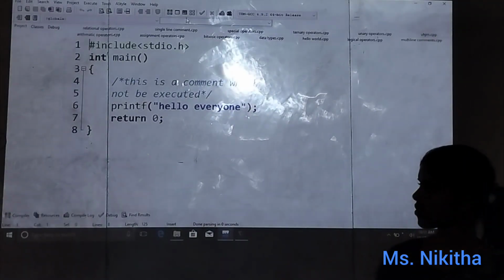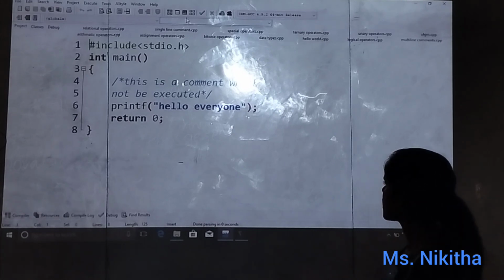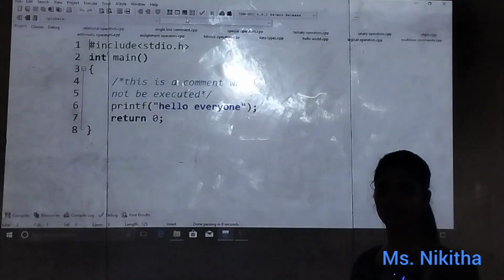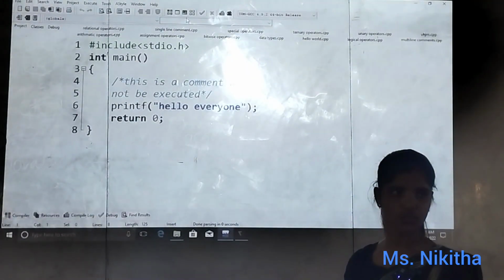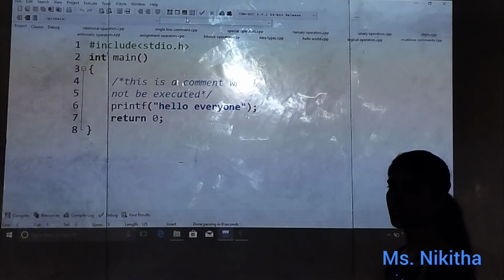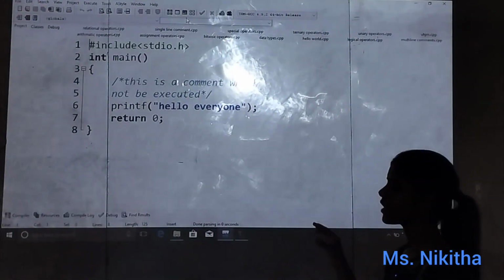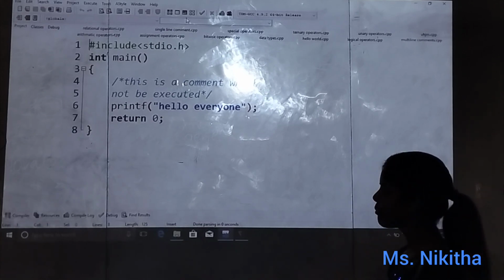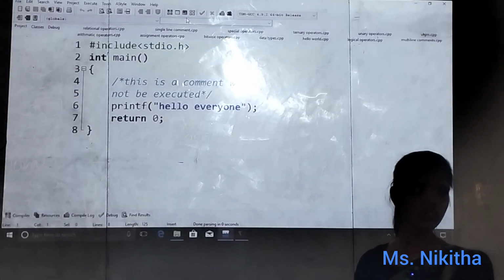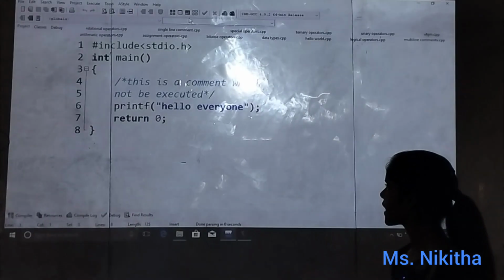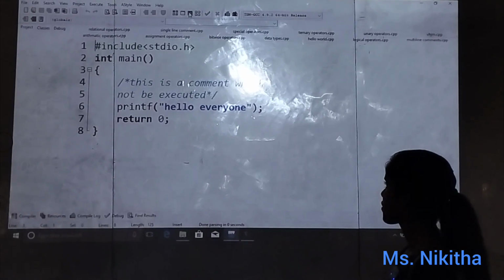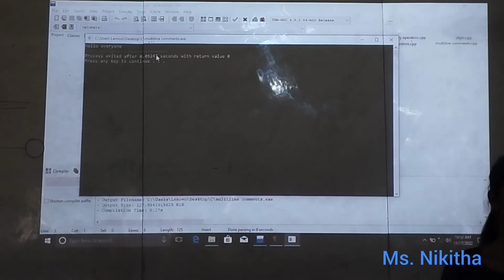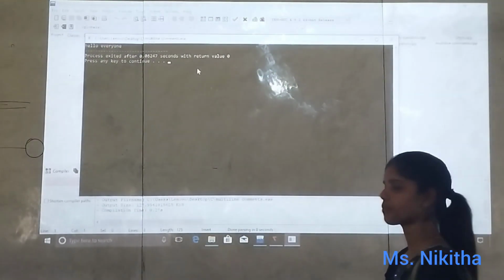Is that clear? So now here what is the comment? This is a comment which will not be executed. So what does it say? It says it is a comment and it will not be executed. So what answer will we get in the output? Hello everyone. Did it impact anything? No, it is not impacting the code. Simply it is telling that it is a comment in that code. Is that clear? So what output will we get? Hello everyone. Clear? Fine. So shall I move to the next topic?